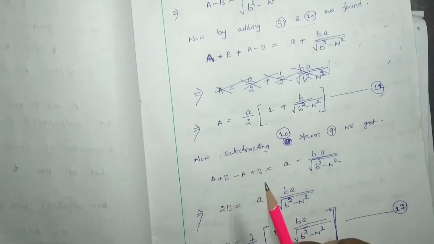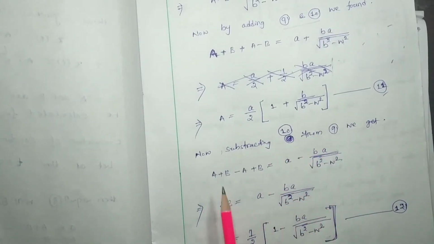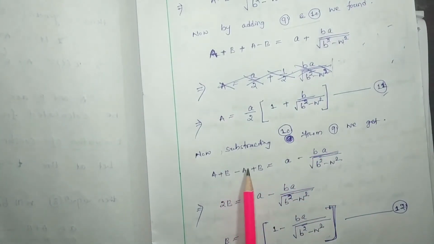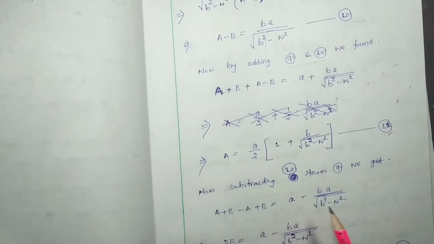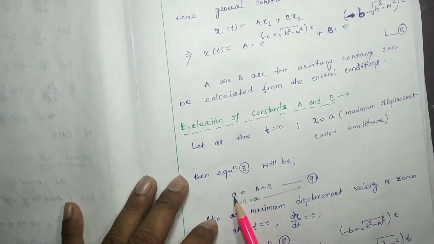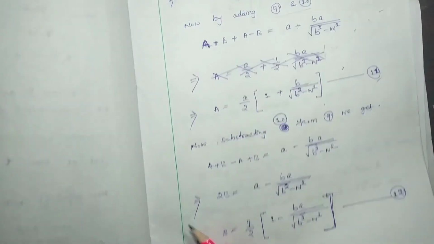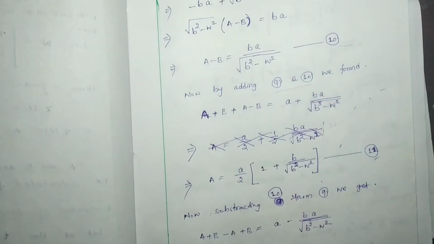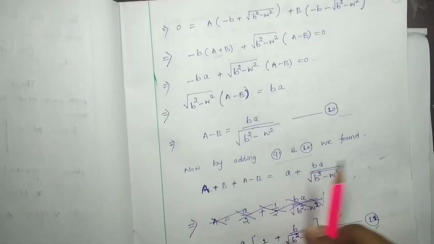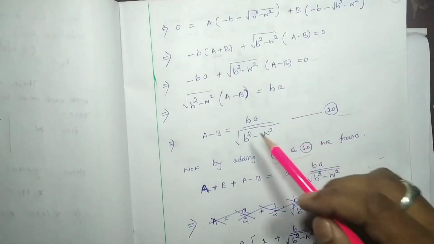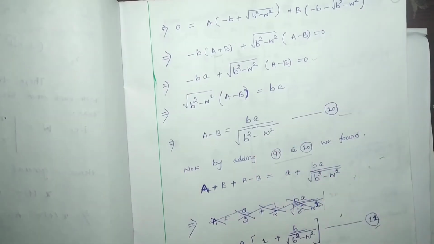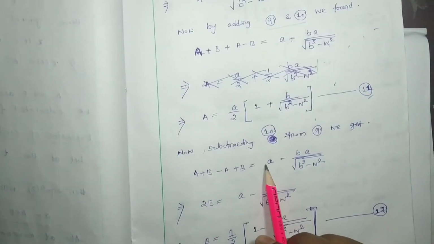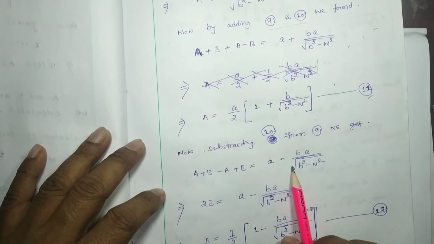So what we have to do, by subtracting 10 from 9, it will be a plus b minus a minus b, and the right hand side will be a minus ba by b square minus omega square root over.